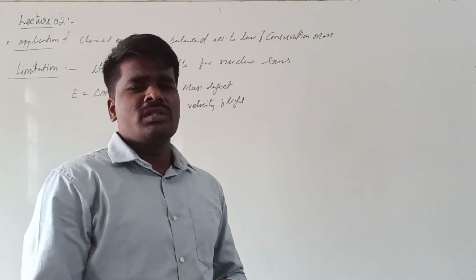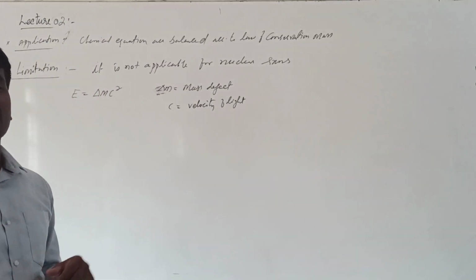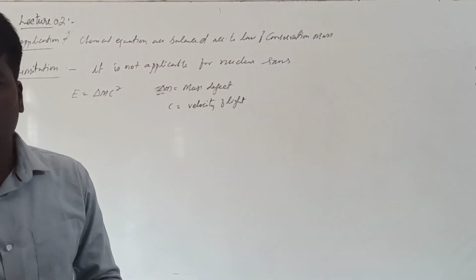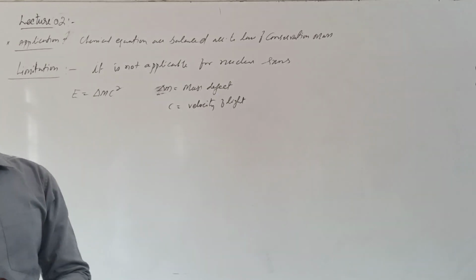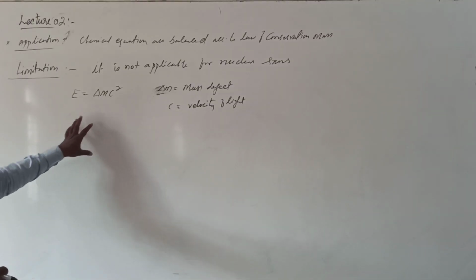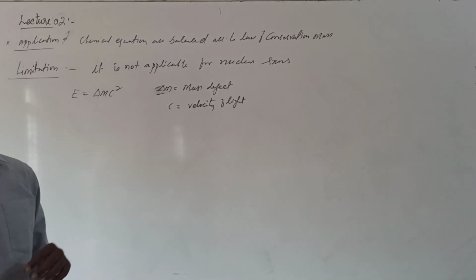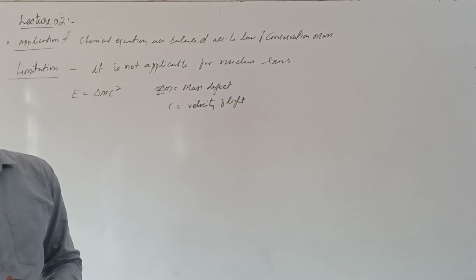Suppose in that you get only 1 gram of helium, so we say there is a loss of 1 gram of hydrogen gas. Where has this 1 gram gone? It has been converted into energy. If you substitute the mass defect in this formula, you can calculate the energy that is being produced by the loss of mass.